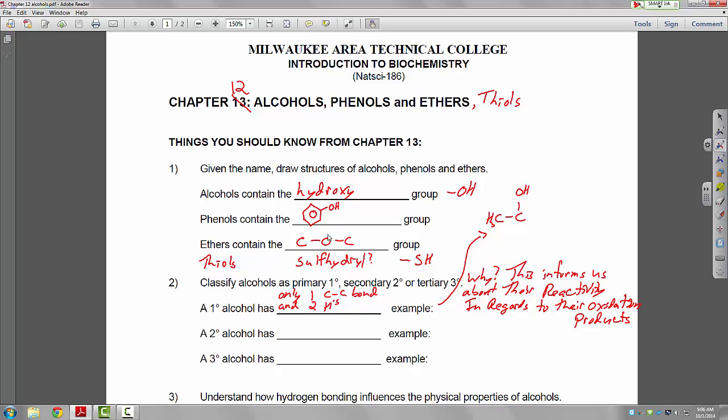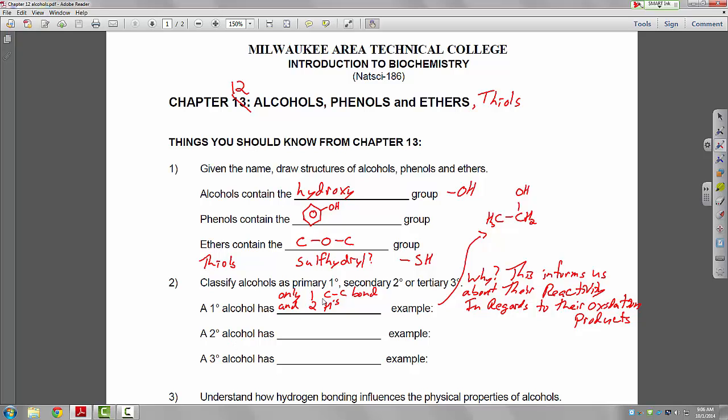Here's ethanol. This is the alcoholic carbon, the carbon with the OH group. It has only one carbon-carbon bond. It has two bonds here, so it needs two more, which are going to be two hydrogens. So it's CH2, with two hydrogens and only one carbon-carbon bond.